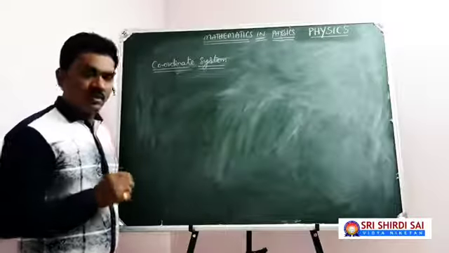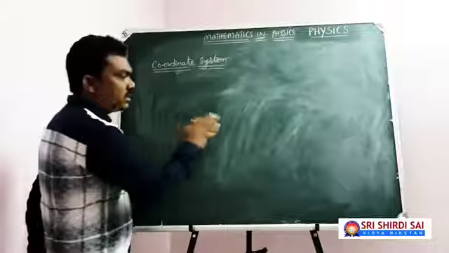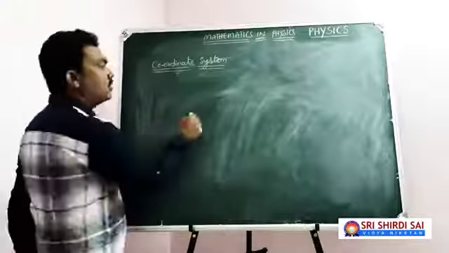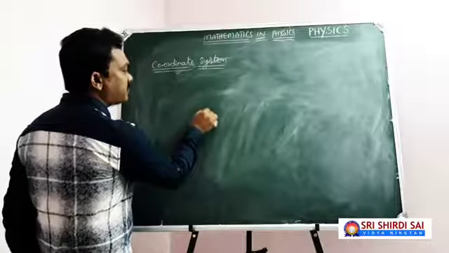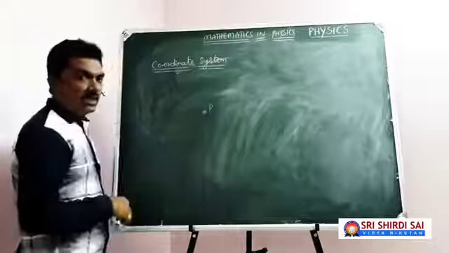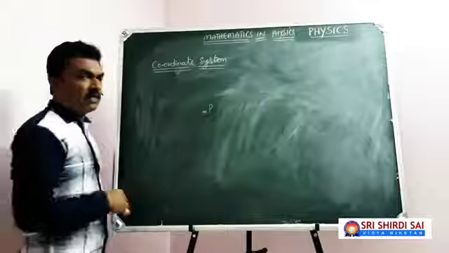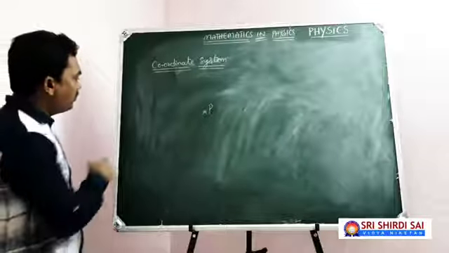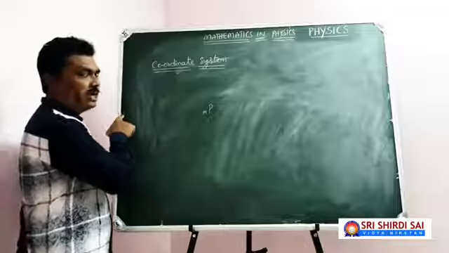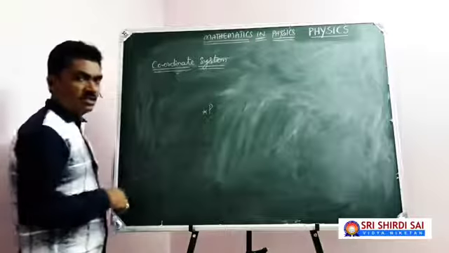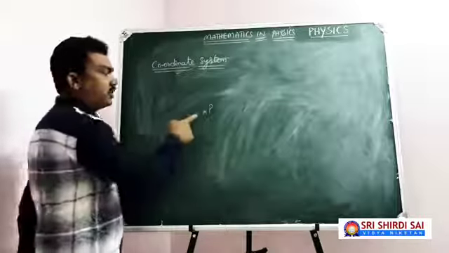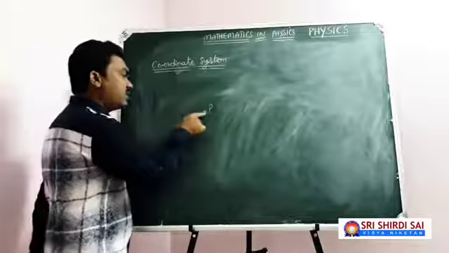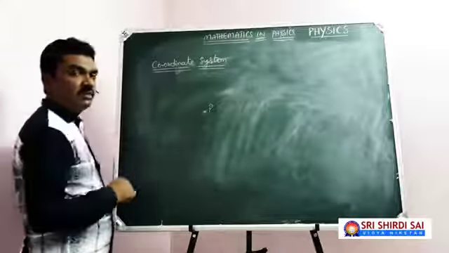Yes, coming to the point. See, this is a plane of the board. In this plane of the board, you have taken a point P. If you wish to locate the particular point in the plane of the board, then you may say it is at some horizontal distance from this vertical edge of the board.